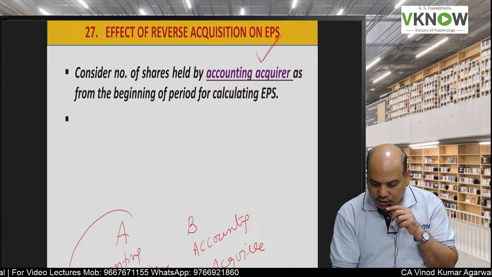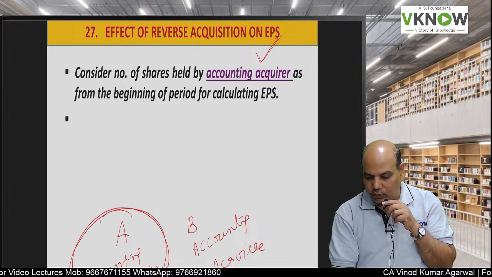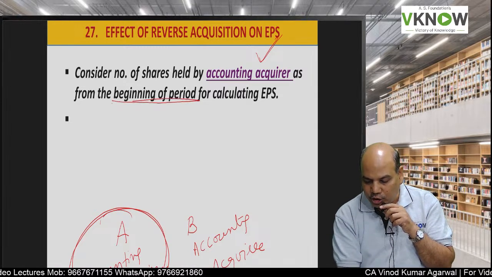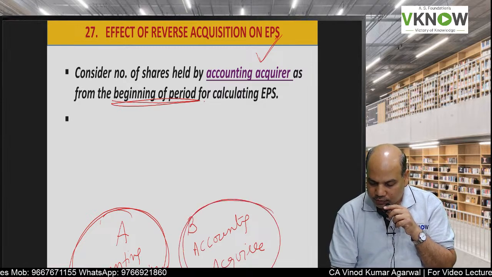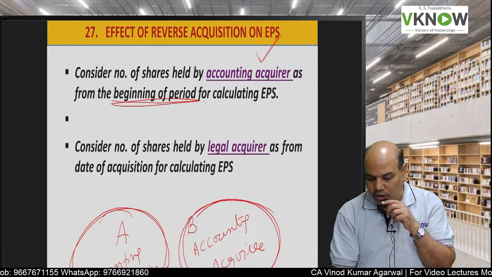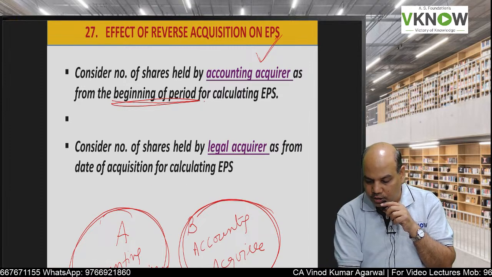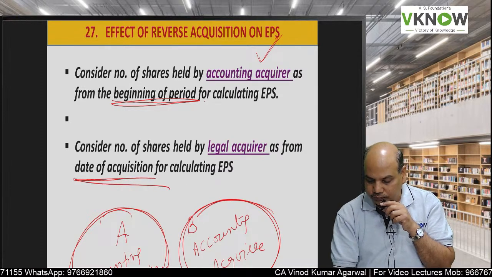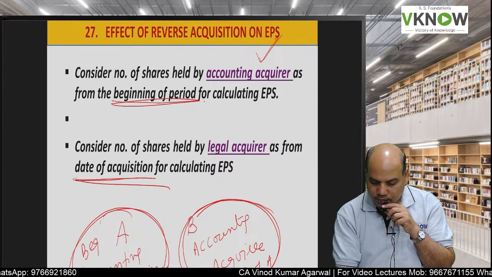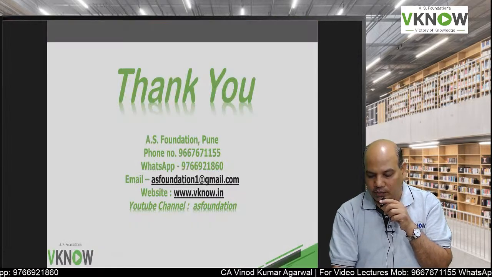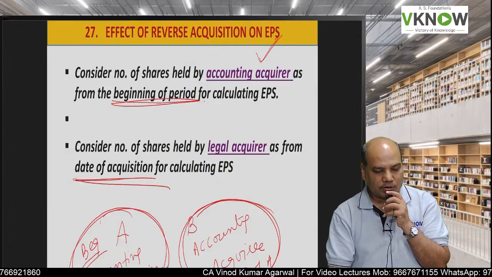You will consider number of shares of accounting acquirer from the beginning of the year, and you will consider the number of shares of accounting acquiree from the date of acquisition, and here you will take it from the beginning for the purpose of calculating weighted average number of shares.